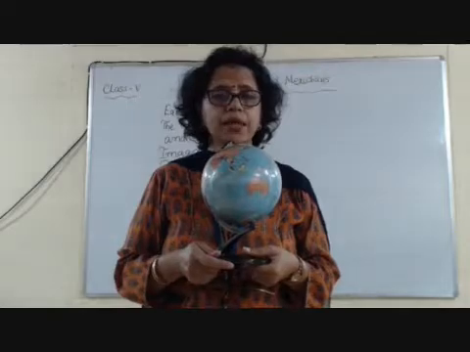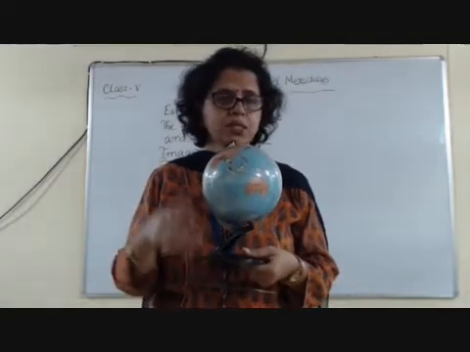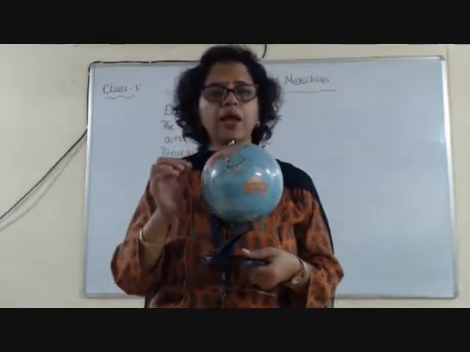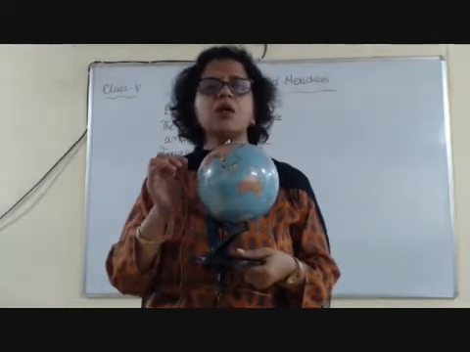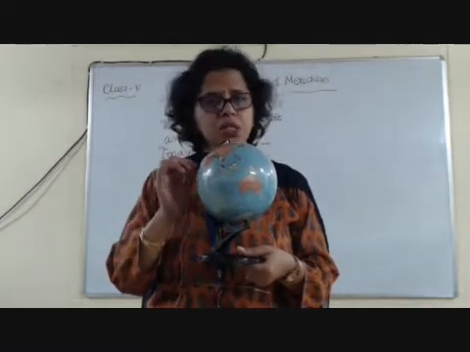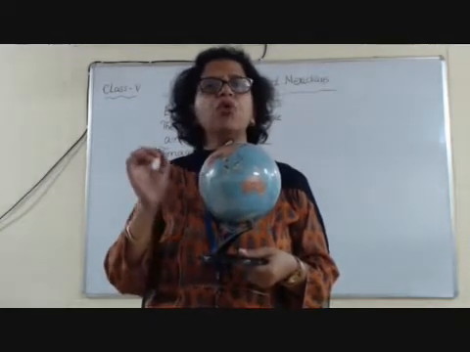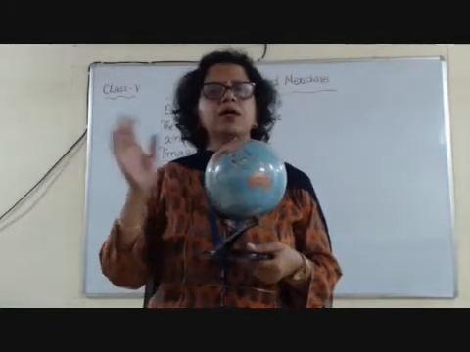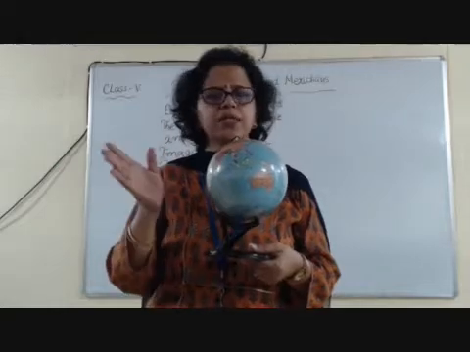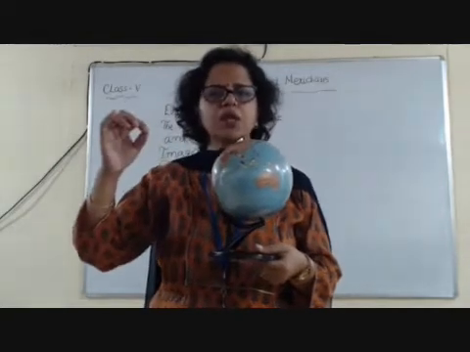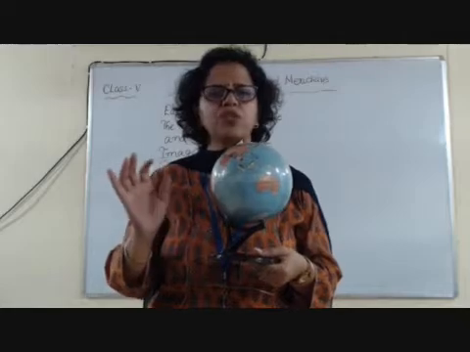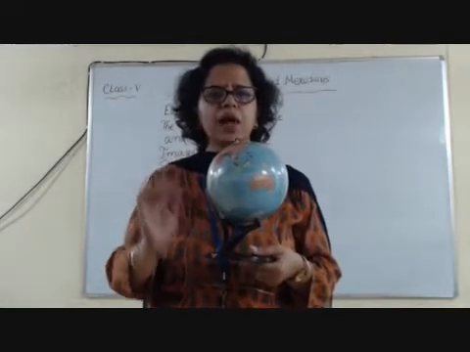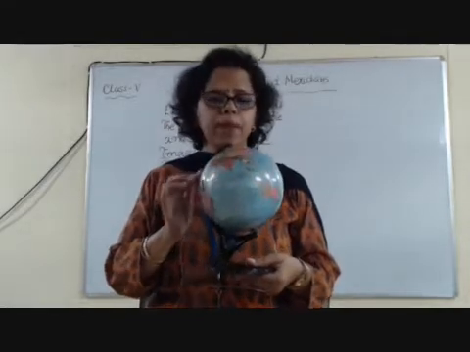Now the scientists had a discussion about where they would take the center point. Which line would be considered the center of longitude? It was decided that the line passing through Greenwich, in London, a scientific observatory center, would be it. You will see the picture in your textbook, and that line is considered the center line and it is called the prime meridian.